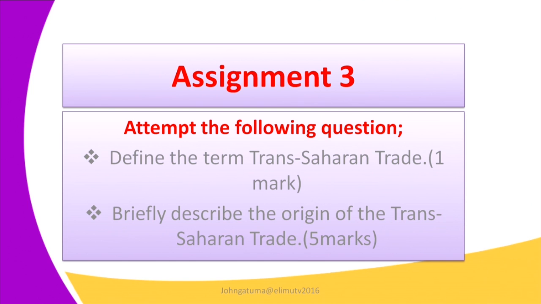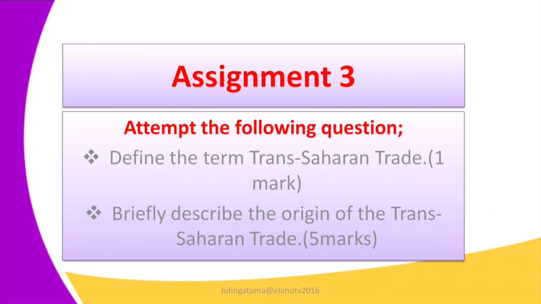This is therefore a trade that involved moving or transacting goods from the Maghreb, that is the north of Africa, across the Sahara Desert to West Africa, or the Western Sudanic kingdoms. So this is just the meaning of Trans-Saharan Trade.